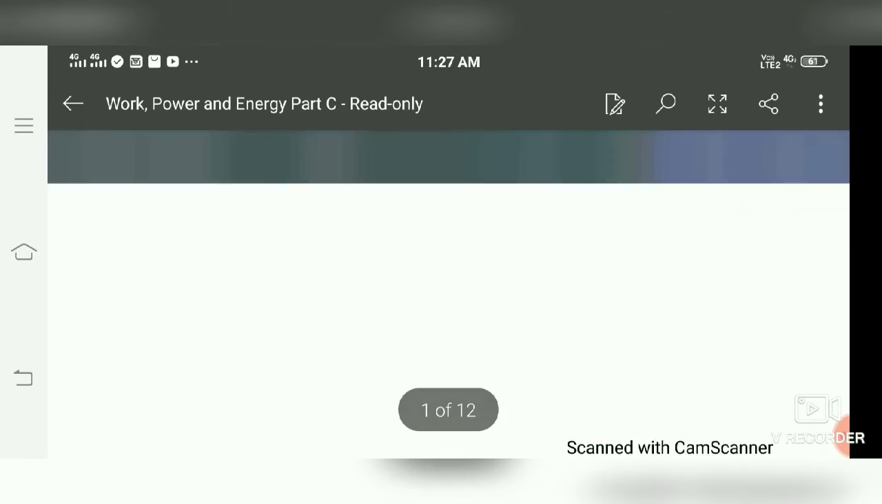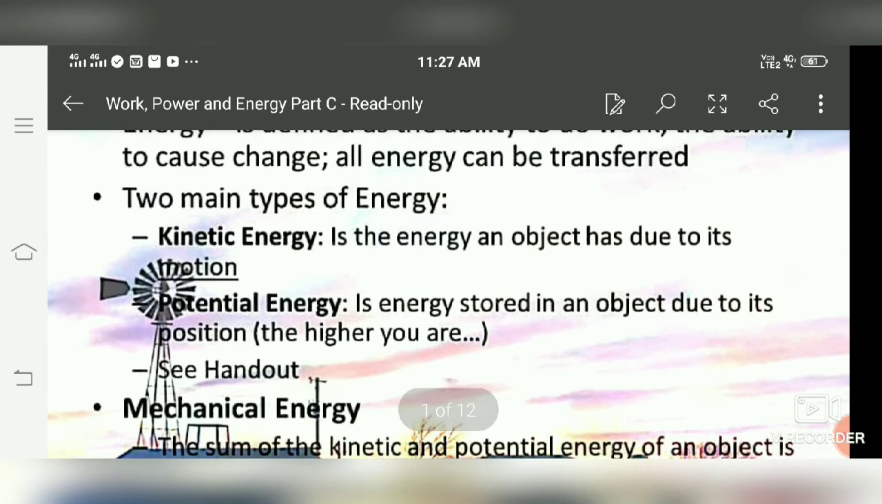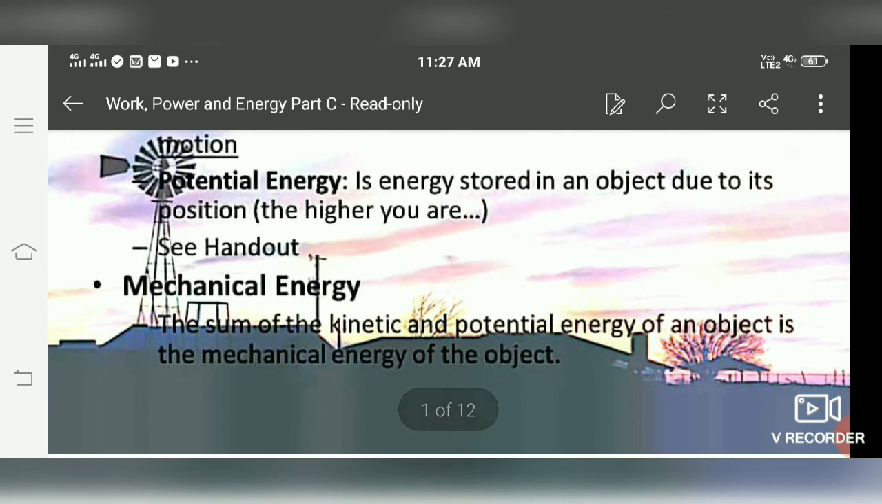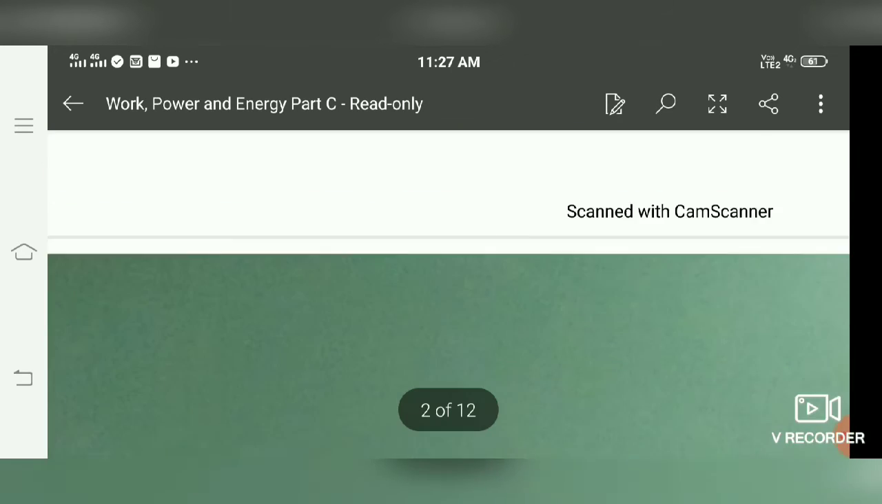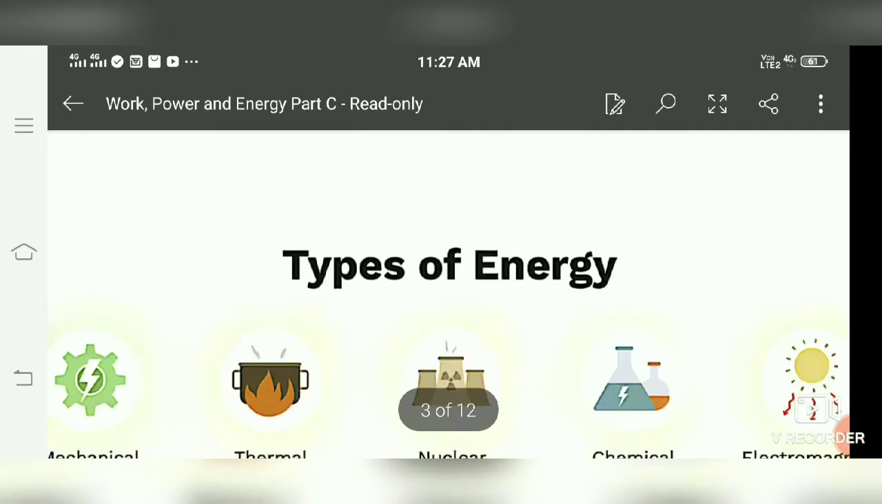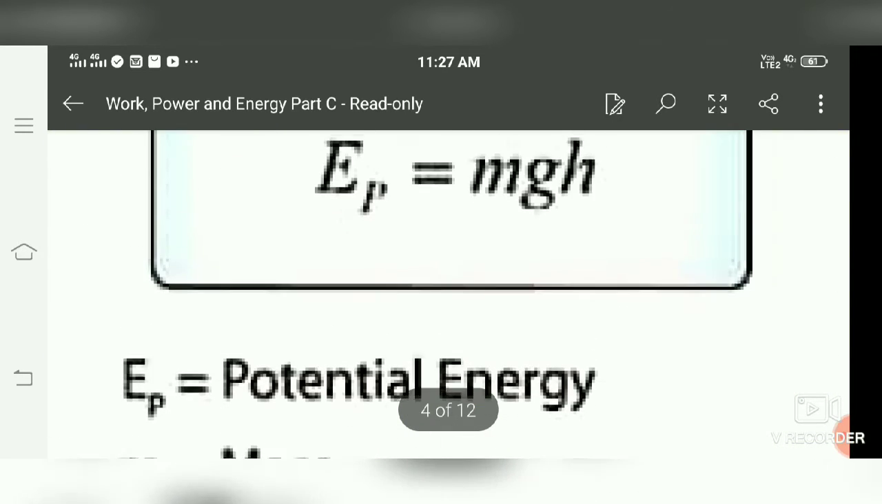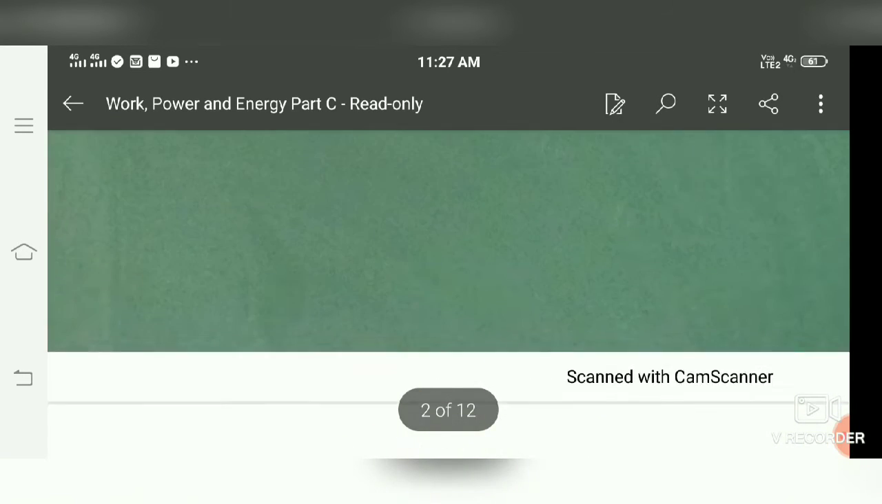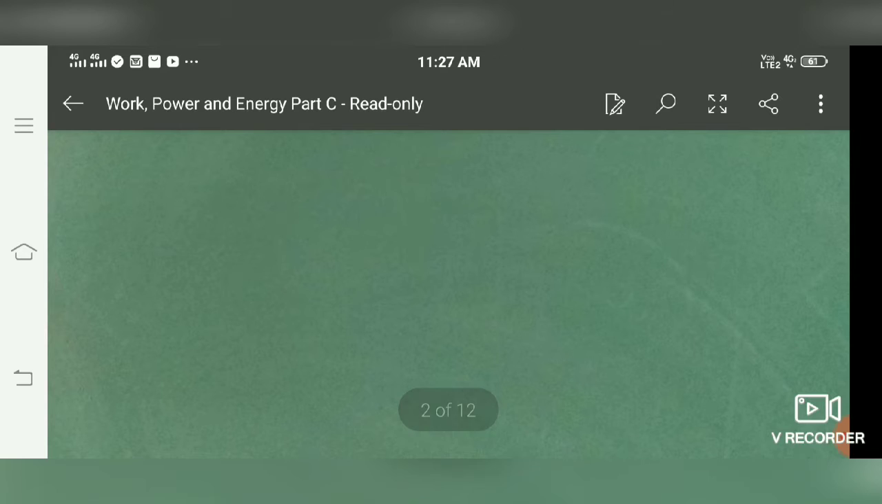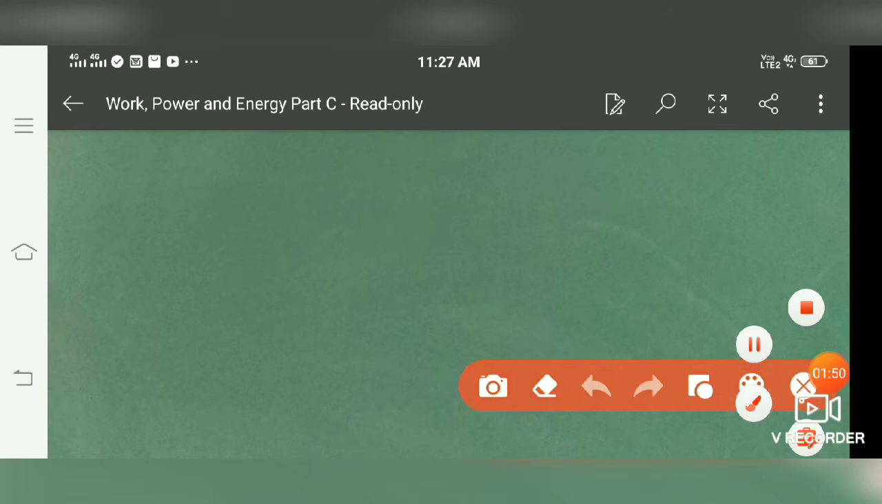So we have two types of mechanical energy. One is kinetic energy and the other is potential energy. Kinetic energy is possessed by virtue of the motion of a body, whereas potential energy is due to the position or the configuration of a body. Next, after the different types of energy, we have gravitational potential energy and elastic potential energy. First I am studying gravitational potential energy.